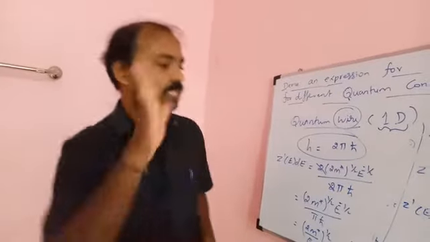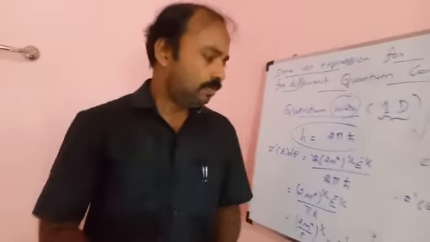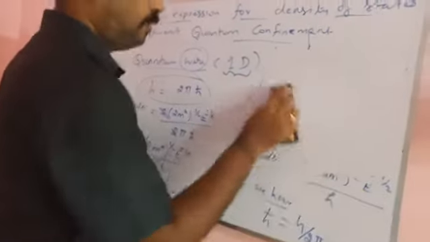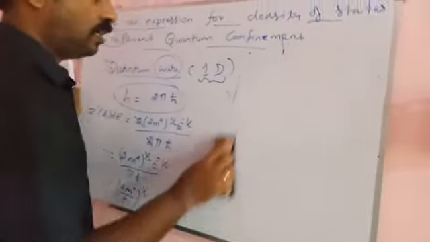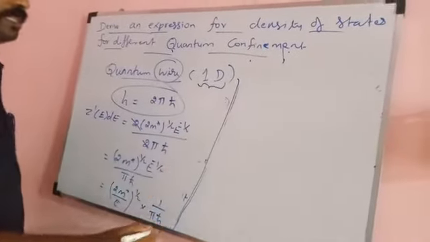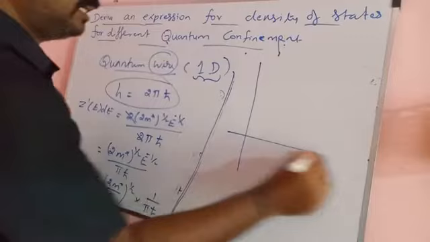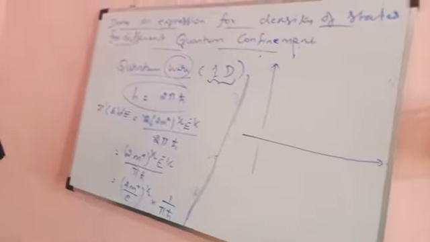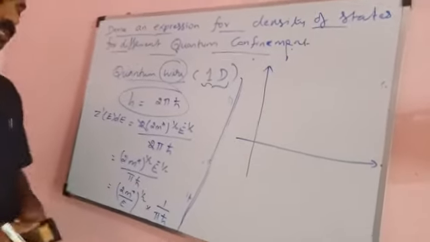quantum confinement. So next question, how are the energy states occupied in the case of one-dimensional quantum confinement? The energy states are occupied stepwise.